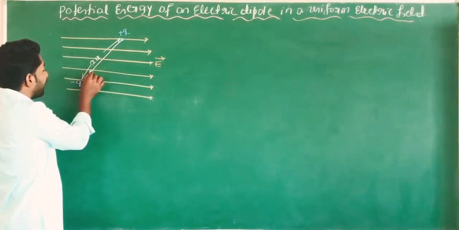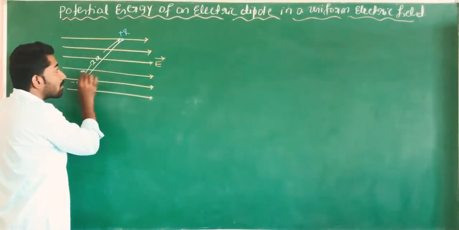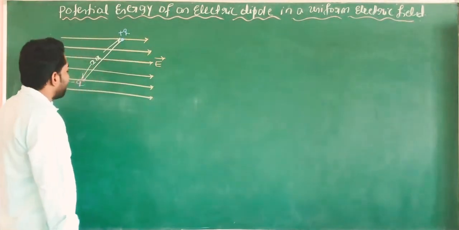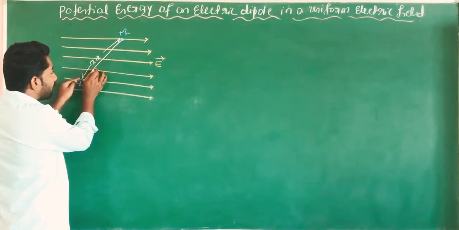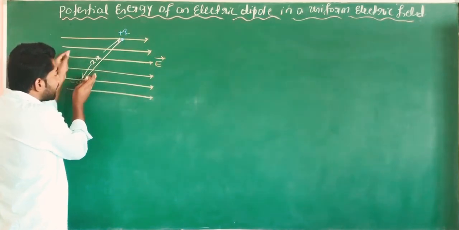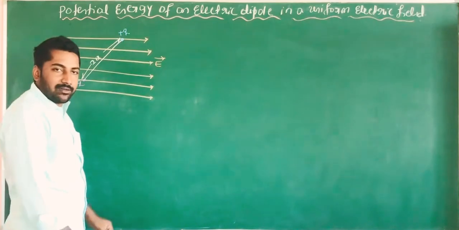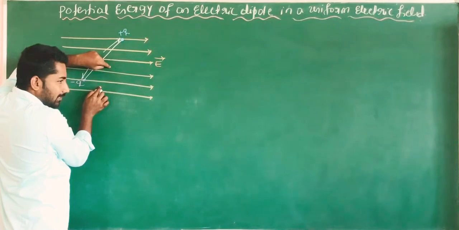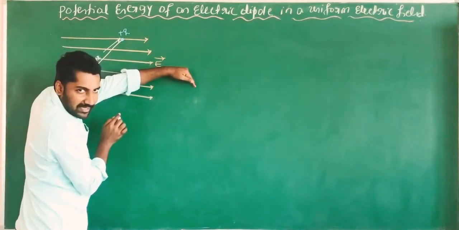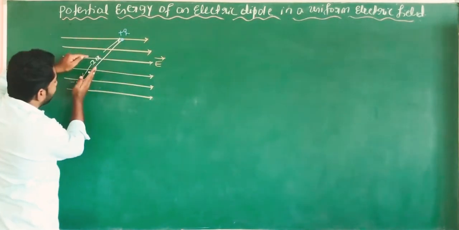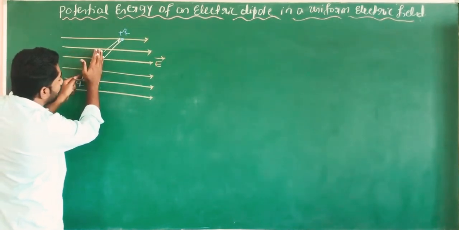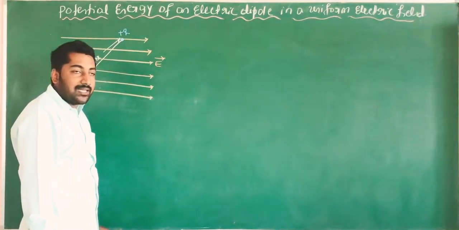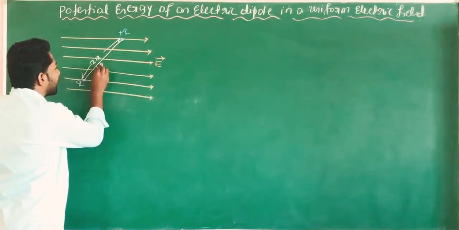When the electric dipole is placed in the region of uniform electric field, it always tends to align with the direction of the electric field. The electric field lines are moving in this direction along the positive x-axis. The dipole makes a certain angle theta.